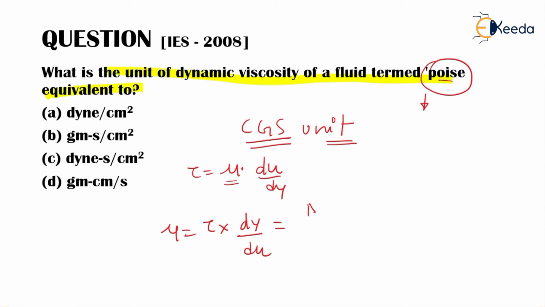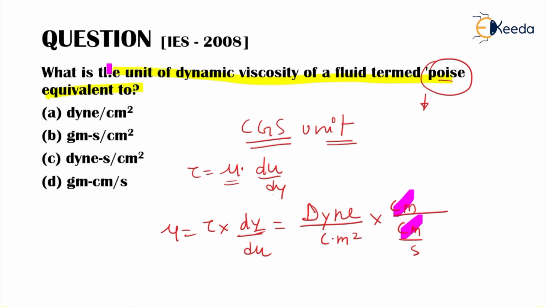So in CGS unit, tau can be given as dyne per centimeter square, multiplied by dy which can be given as centimeter, and du which can be given as centimeter per second. So if you can see here, this centimeter and centimeter will get cancelled out.